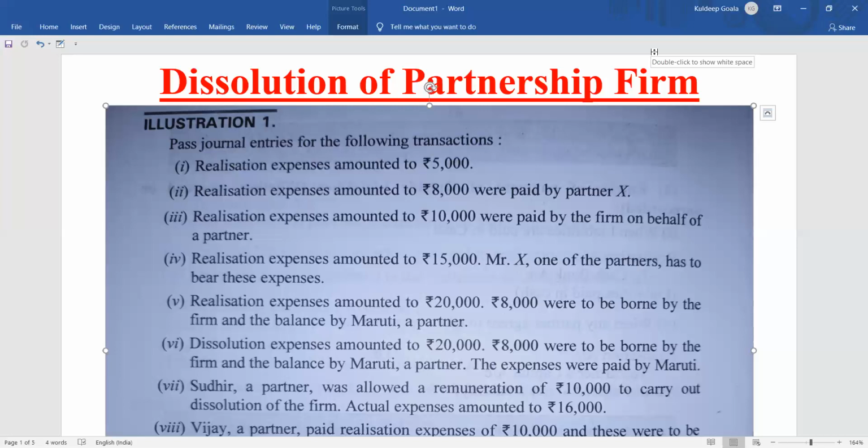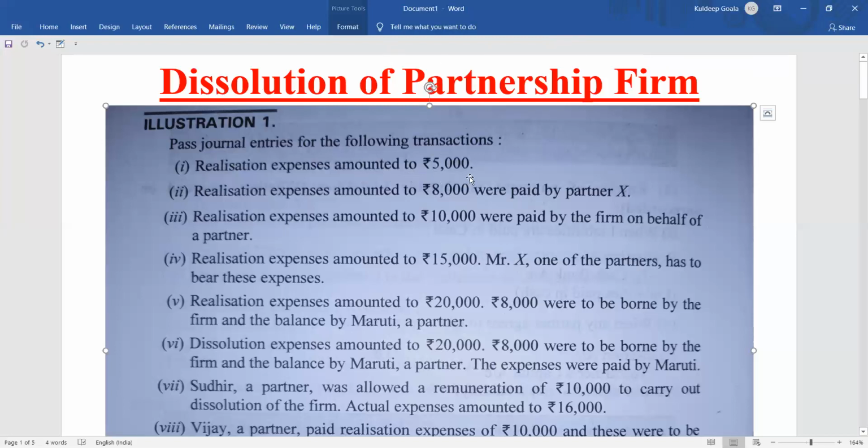What is given here? Pass journal entries for the following transactions. We'll go through the entries one by one. Number one: realization expenses amounted to 5,000. If you have doubt about this, it will be better if you revise the previous video and then come and watch this. So realization expenses were 5,000 rupees.